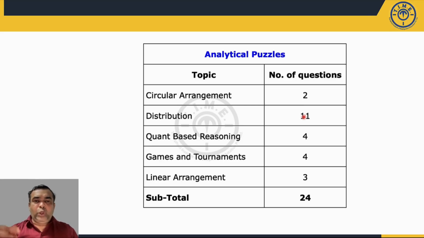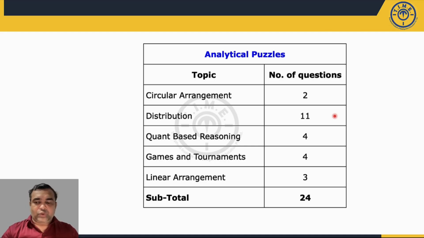Again, just looking at a question, you can't say that question is easy or difficult. Only after reading some amount of data and working on that data will you be in a position to decide whether it is an easy set or a difficult set. So one set of distribution, the games and tournament set, was difficult. The rest of the part was manageable, but still you had to be choosy about selecting the questions. Based on student feedback, they suggested that in this logical reasoning section, analytical puzzles should have been attempted at the end because they were time consuming. Instead, one should have attempted the other logical reasoning questions first and then these analytical puzzles.